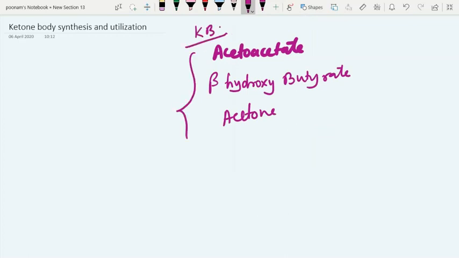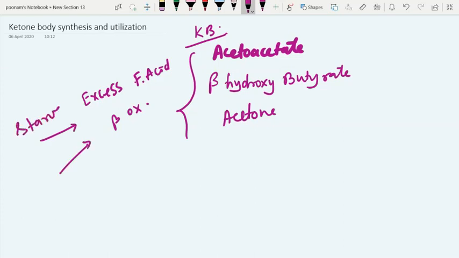They are produced during excessive fatty acid beta oxidation. This excessive fatty acid beta oxidation takes place during starvation and diabetes mellitus, especially type 1 diabetes mellitus, which is uncontrolled. So when we have starvation and diabetes, we have excessive fatty acid beta oxidation, which results in ketogenesis.